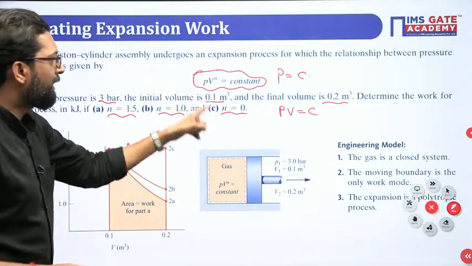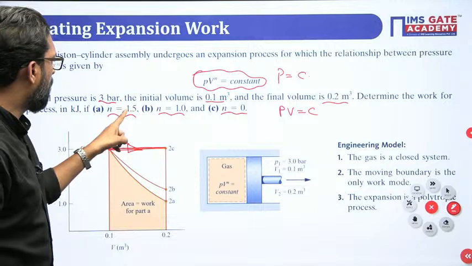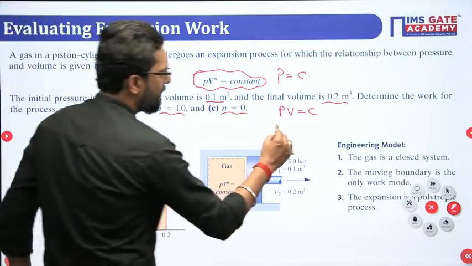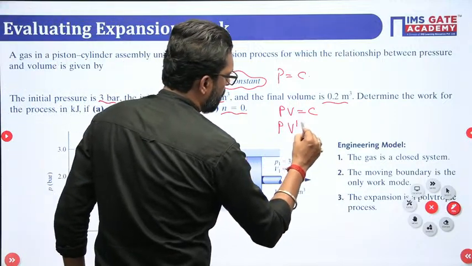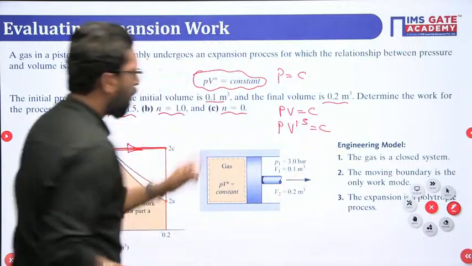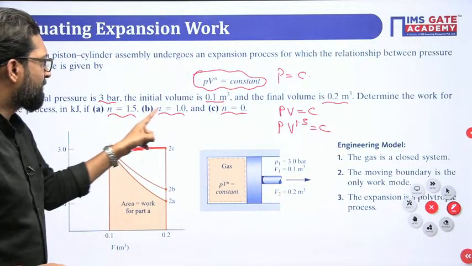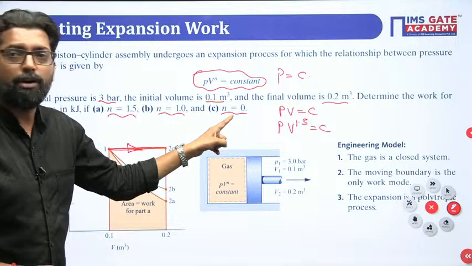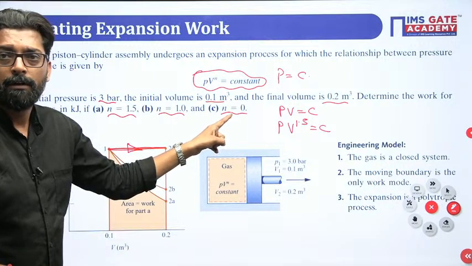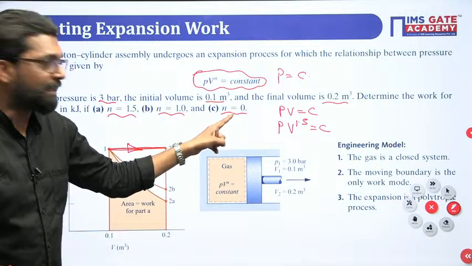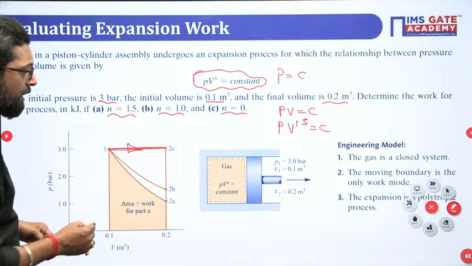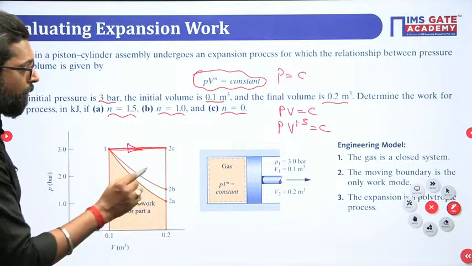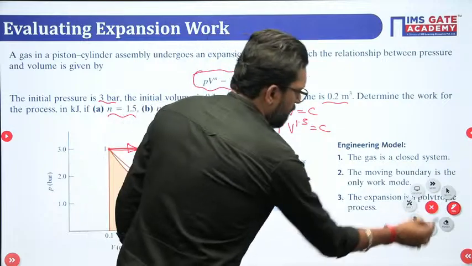N equal to 1.5 is polytropic, PV^1.5 is equal to constant. So one is your polytropic, second one is your isothermal, third one is constant pressure.